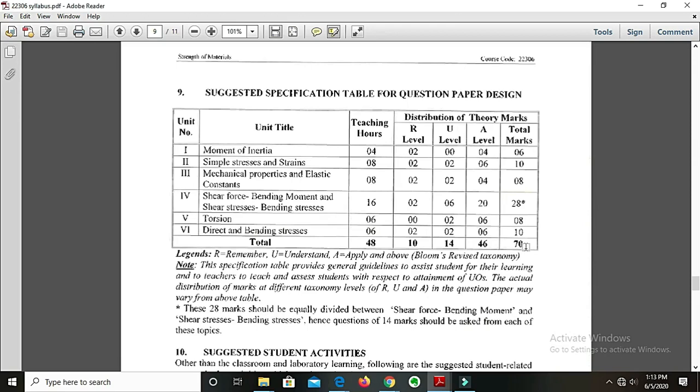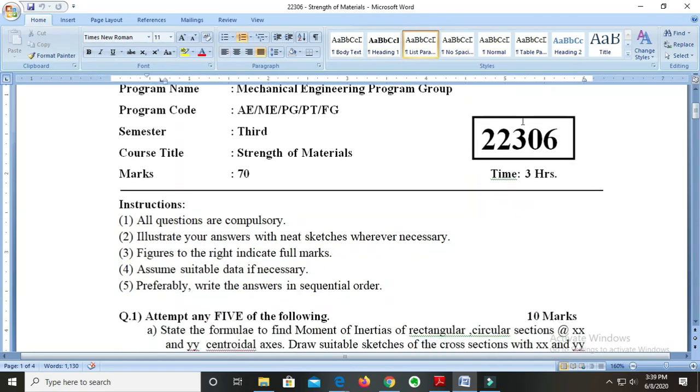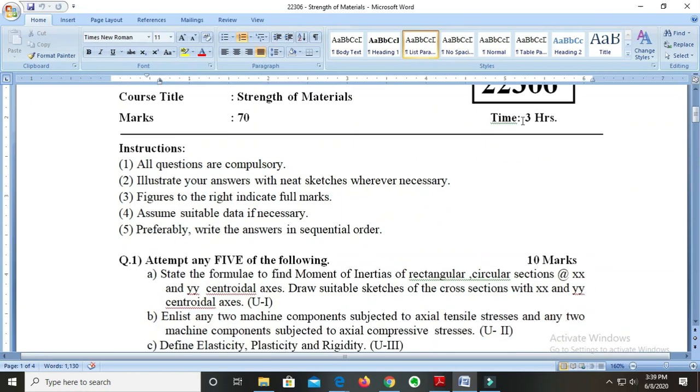I hope that gives you a glimpse of the syllabus, and then we'll start with the syllabus. Okay, the scheme for the paper: how the 70 marks are distributed, how the questions come in the examination. Seeing the sample question paper, we will learn how the questions come in the examination, what the actual weightage is for each topic and all those things. Now first of all, we'll see the first question.